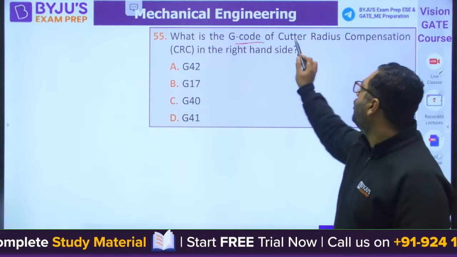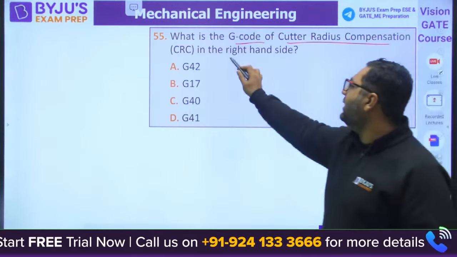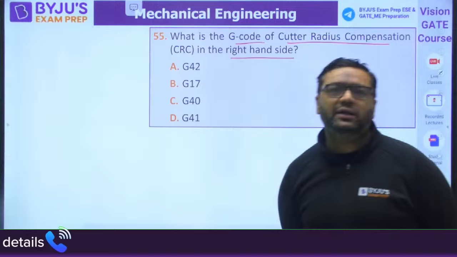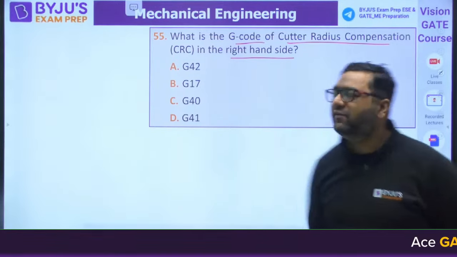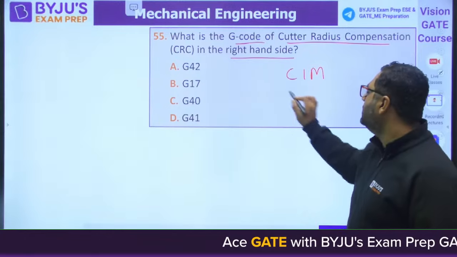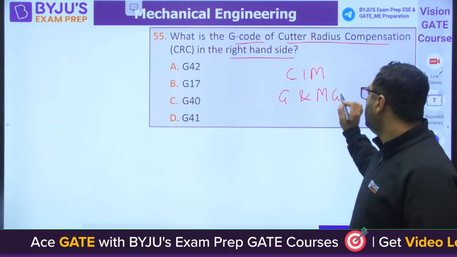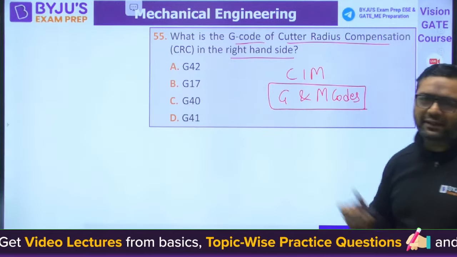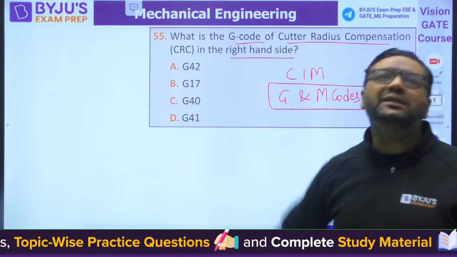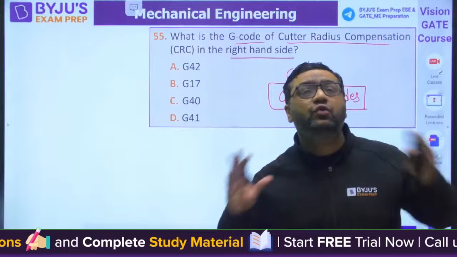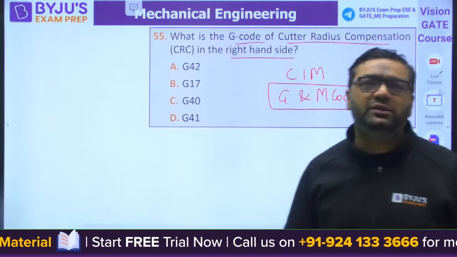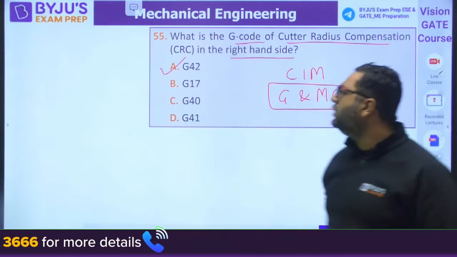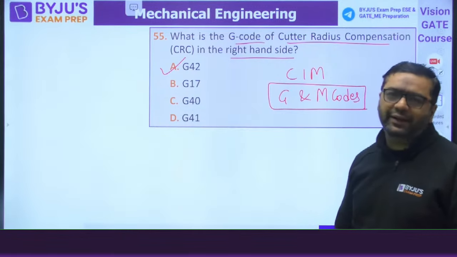What is the G code of cutter radius compensation in right hand side? Yes. For right hand side, what is the G code for cutter radius compensation? This is once again from computer integrated manufacturing, G and M codes. So today I am going to share you that N grades and G and M code table, because in this paper I observed at least 4 questions are from GM codes. Okay. The answer for this is G42. G42 is used for right hand side cutter radius compensation.